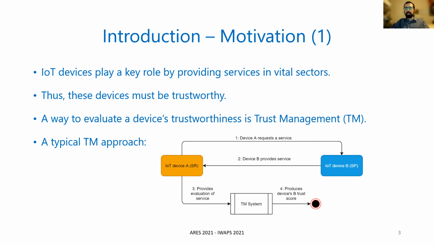A typical trust management approach works in the following way. Let's assume there are two IoT devices, IoT device A and IoT device B. IoT device A requests a service from IoT device B, and IoT device B, upon receiving that request, provides this service to IoT device A. After using that service, IoT device A provides an evaluation of the service to the trust management system, and by using this evaluation, the trust management system produces device B's trust score.